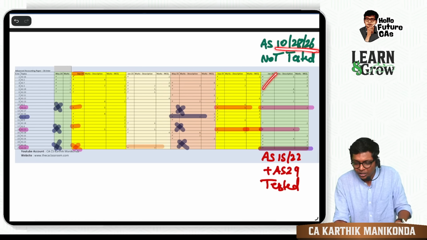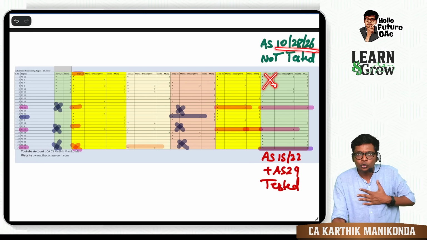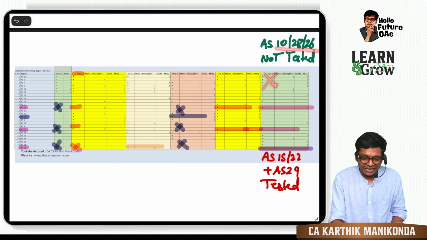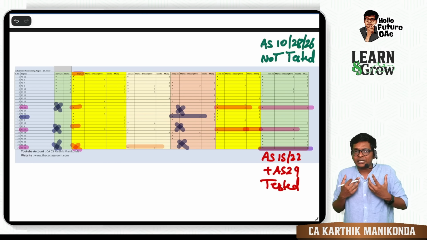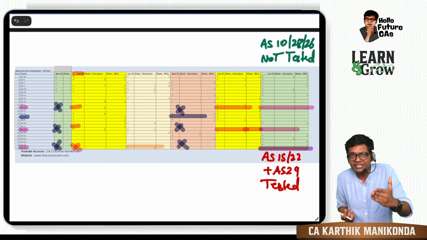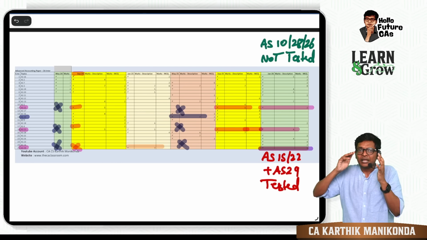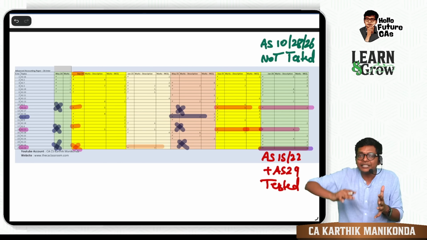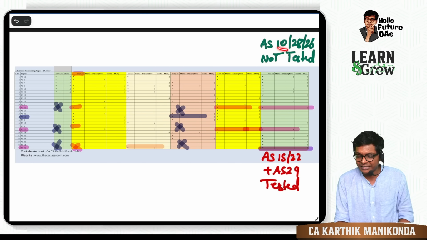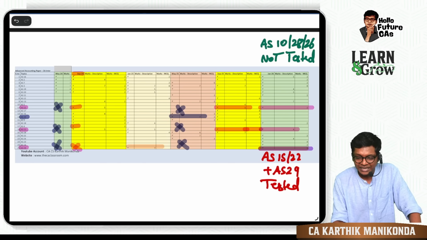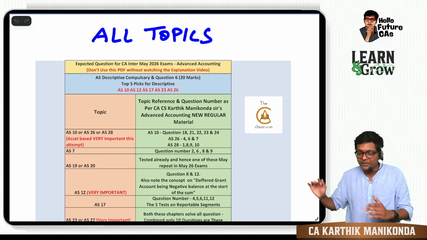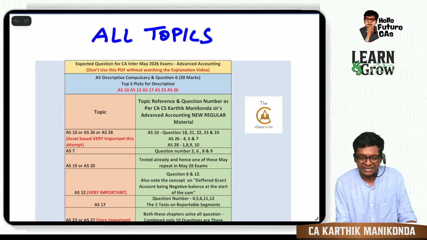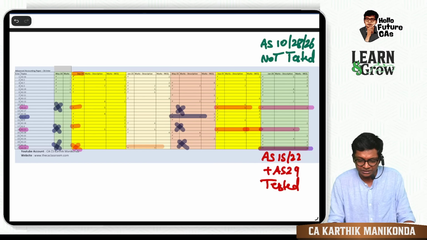Okay, sir. AS 10, 28, 26. These three are not tested in Jan attempt, and usually if you look at the pattern, asset based is coming in all the previous May attempts. That means based on this in May 26, anybody will tell you to give more importance to asset based accounting standards, especially 10, 28 and 26, and therefore my expected question list also will have it for asset based standards. I will come to this.